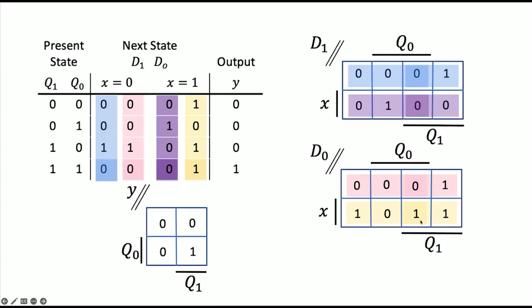Some of these, if you swap them, it doesn't matter because they have the same value, but some of them it will matter. So be careful with the fact that these last two columns are not in the same order as these rows. Okay. We can do the output here. You probably didn't need to do a K-map for the output. Nobody usually bothers with two-variable K-maps, but just to be complete, there it is. When we do a Mealy machine, it will not be a two-variable K-map. It'll be a three-variable K-map.